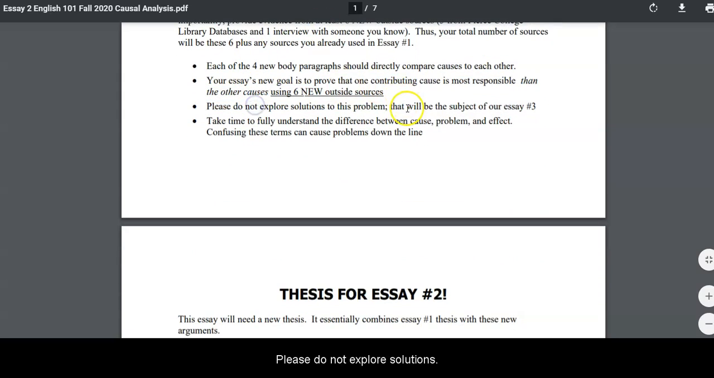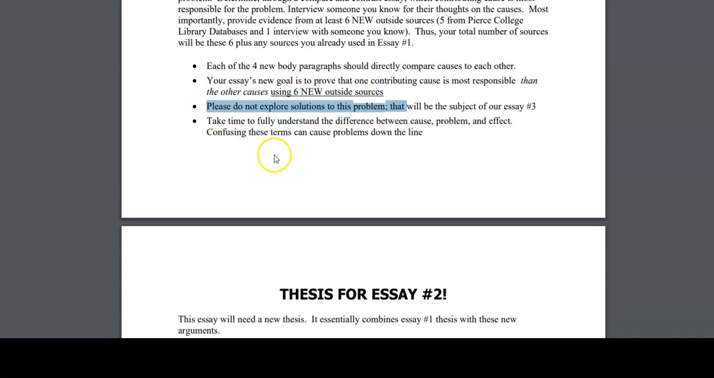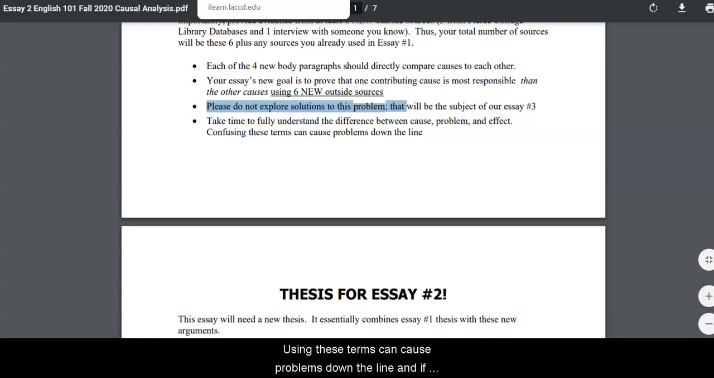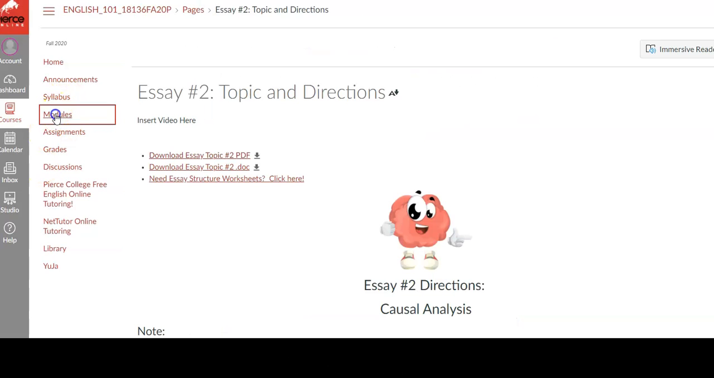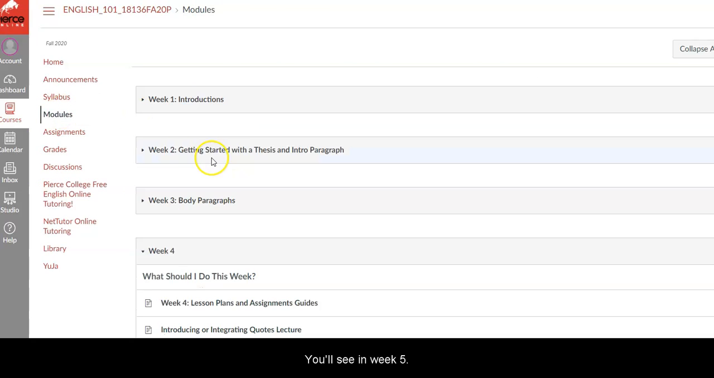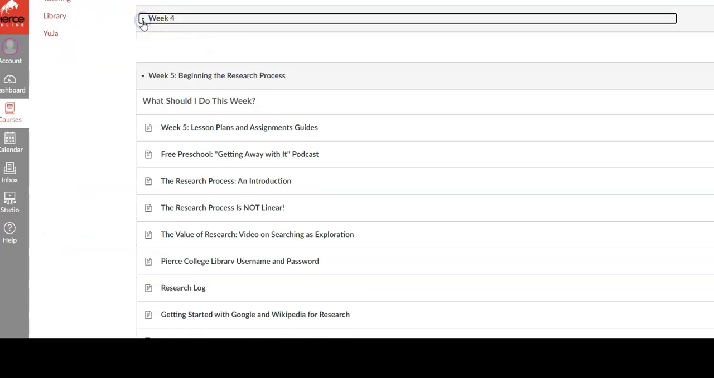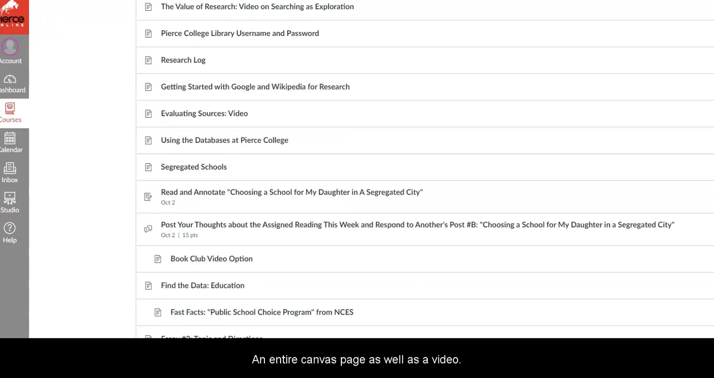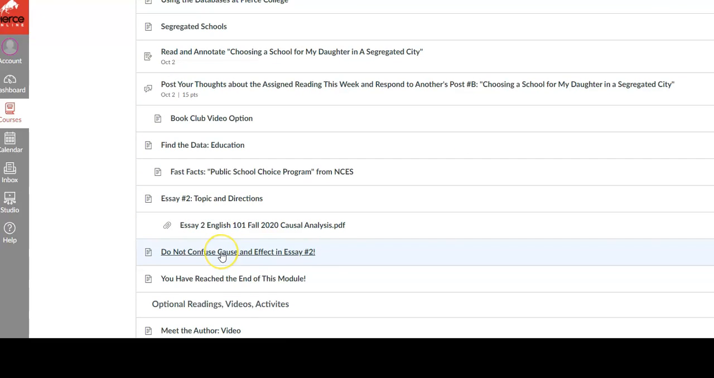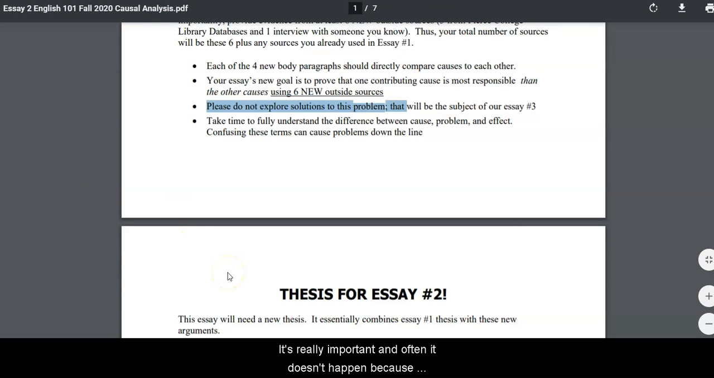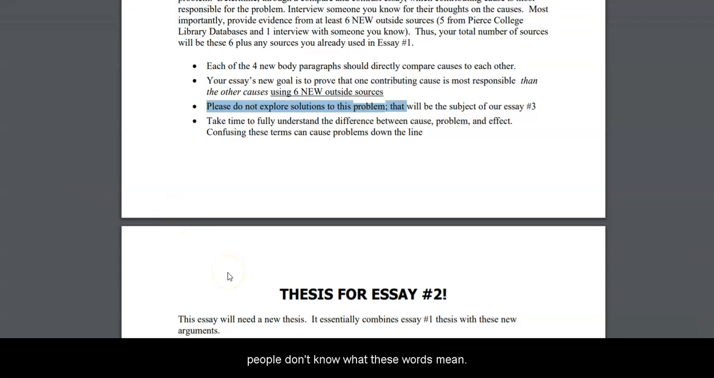Please do not explore solutions. Many of you are excited to do so, but I want you to hold off. That's what we're doing in essay 3. And take the time to fully understand the difference between cause, problem, and effect. Confusing these terms can cause problems down the line. And if you'll allow me to go back out here 2 modules, you'll see in week 5, I've added an entire Canvas page as well as a video that explains that. It says, do not confuse cause and effect in essay 2. It's really important. And often it doesn't happen because people don't know what these words mean. It often happens because of grammar mistakes.